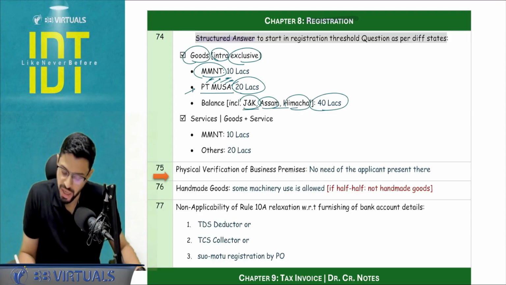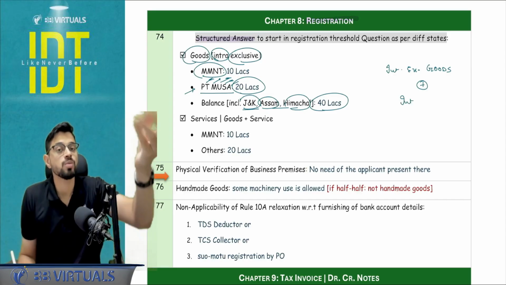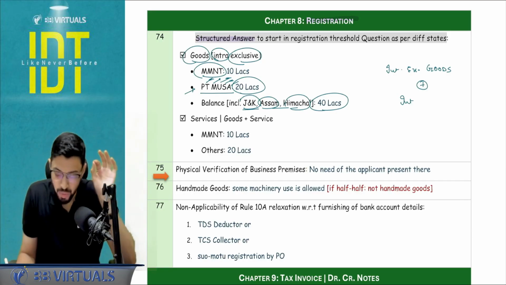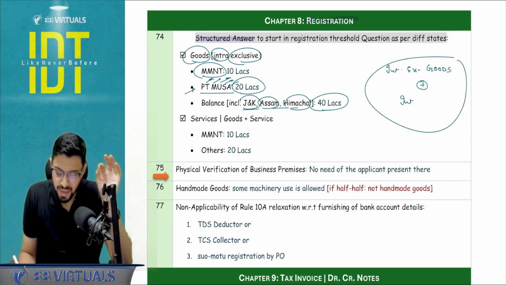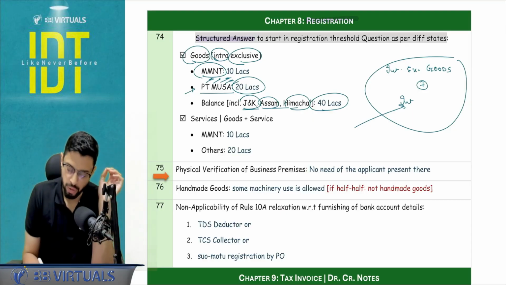Just a point to be noted, if I am making intrastate exclusive supply of goods, along with that I am making the supply of advances, that is loans against which I am earning interest income, that is also considered to be exclusive goods only. Technically this is a service, but it will still be considered to be exclusive goods. Okay, now I hope this is clear.